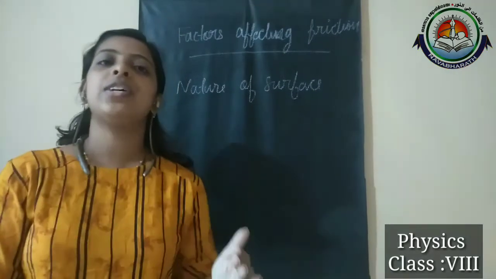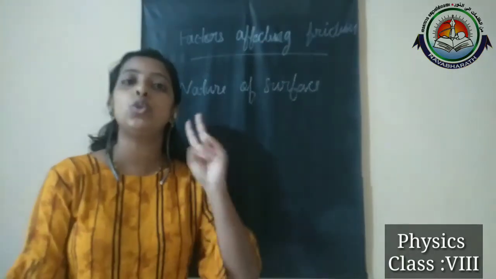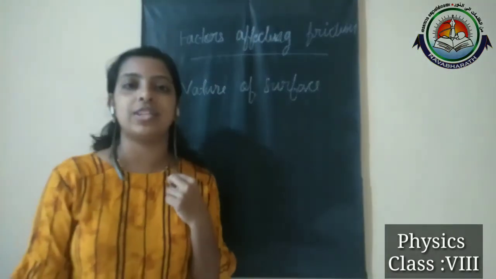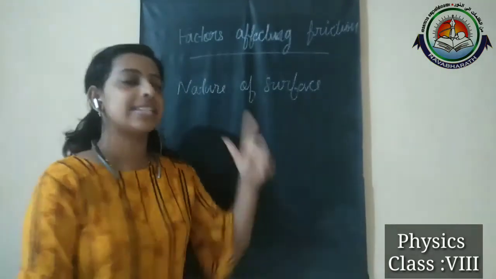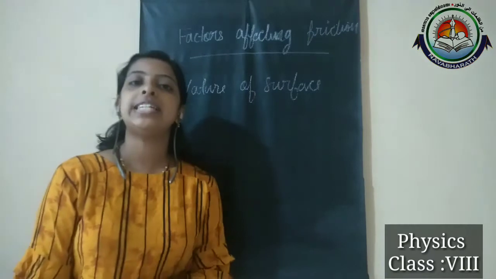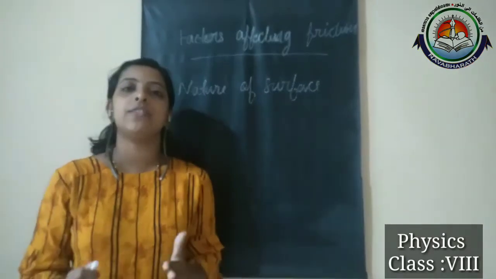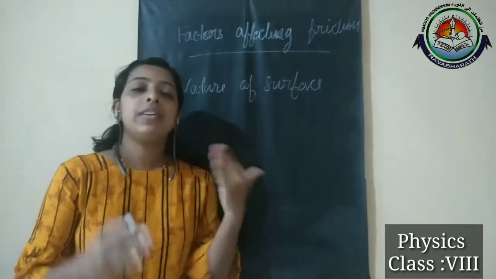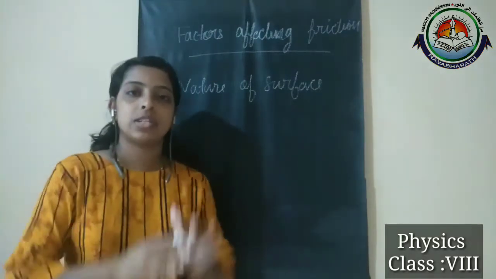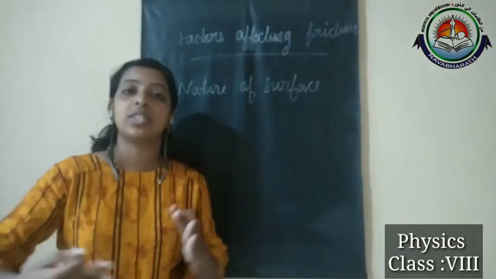We can explain the nature of surface in two aspects: rough surface and smooth surface. First we can discuss the rough surface. When we were discussing the causes of friction, I told you that the surface is not always smooth, sometimes it will be rough, and if the surface is rough, in that case